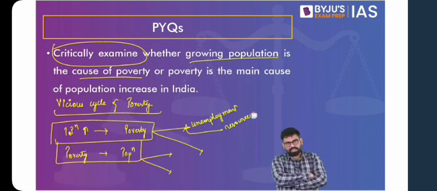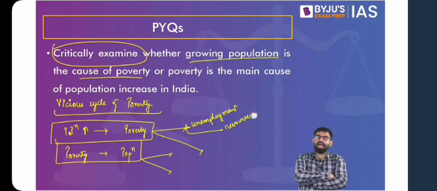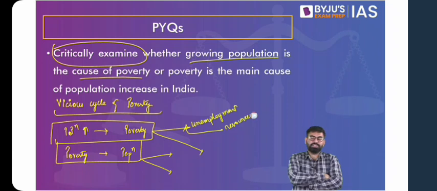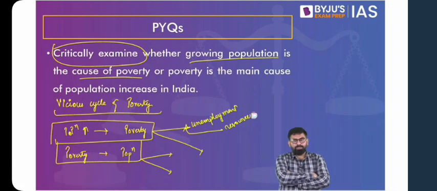Then again, if you look at the other dimension of it, with population growth, we just talked about the idea of demographic dividend. How can you miss this? Don't you think we can argue that with an increase in population, we can convert that population into a demographic dividend for the country, which will ultimately lead to growth and development of the society, and hence a decline in poverty? We just discussed this argument, right?